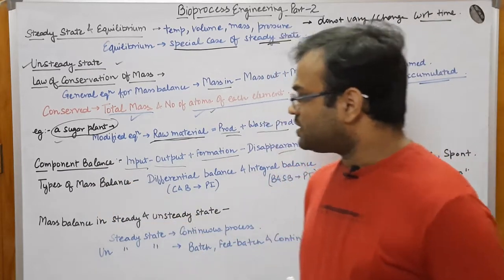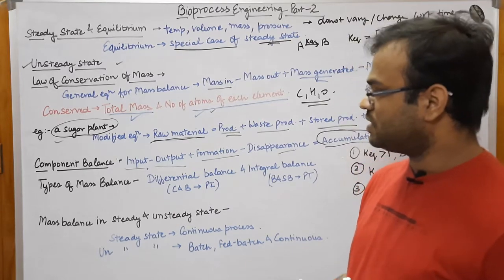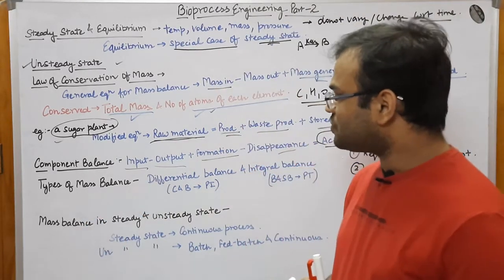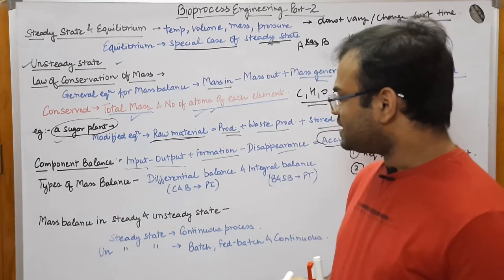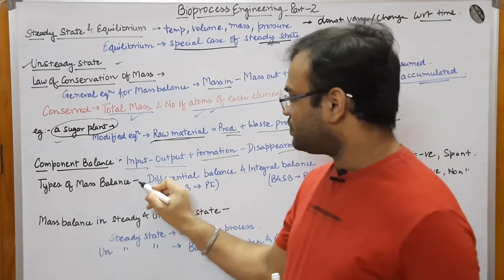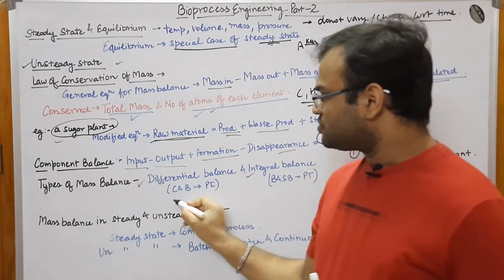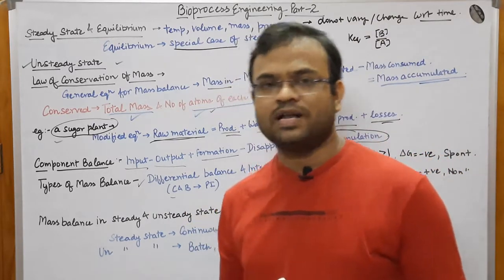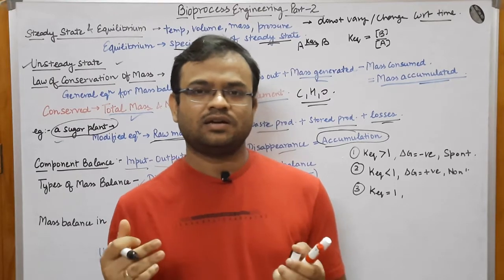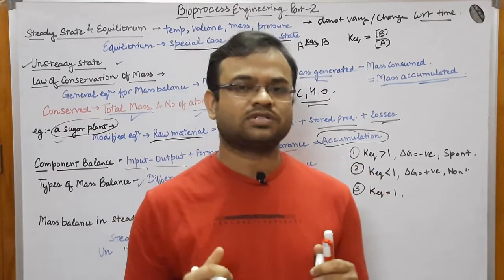Now let us talk about the types of mass balance. In the Hindi lecture, many students inquired about this, so we can understand this in a better way over here. Types of mass balances. Let us consider that there can be two types of mass balance. First one is differential balance, second is integral balance. Okay, so let us take the example of differential balance. In differential balance, the best example is the continuous culture.